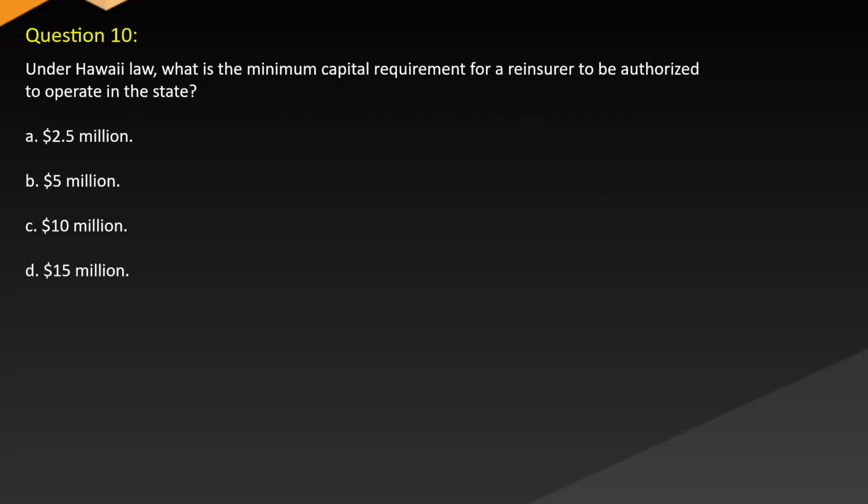Question 10. Under Hawaii law, what is the minimum capital requirement for a reinsurer to be authorized to operate in the state? A. $2.5 million. B. $5 million. C. $10 million. D. $15 million.